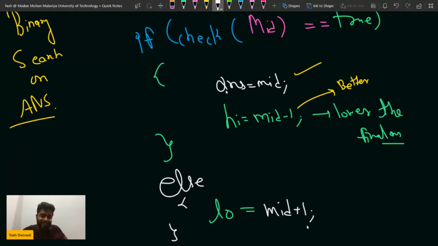Is that clear? If I check with this mid, if by removing this much mid length I can make the subarray good, right? In that case, if I remove this much mid and I can make the subarray good, then in that case,